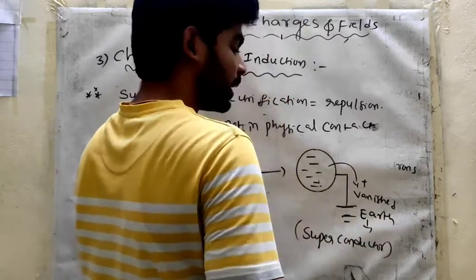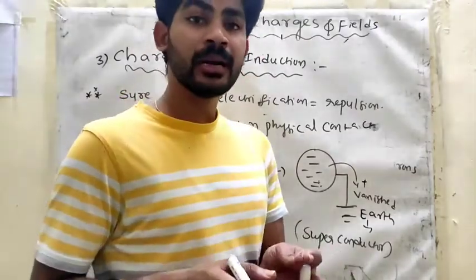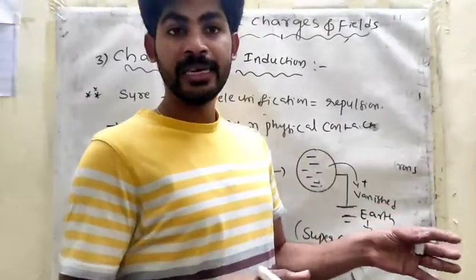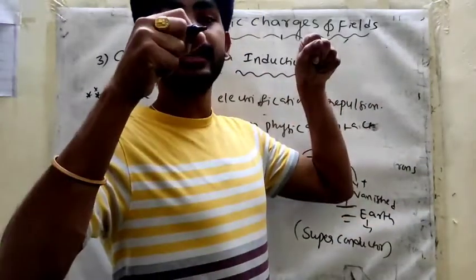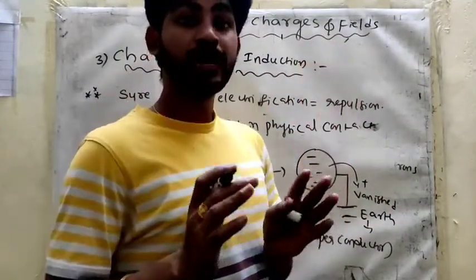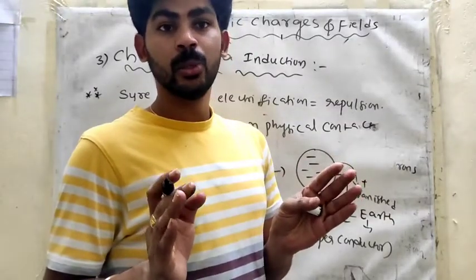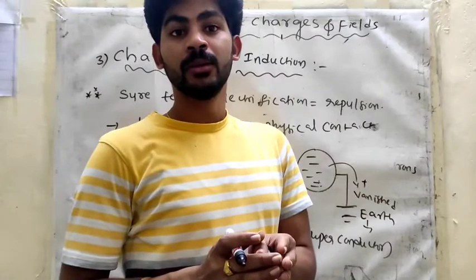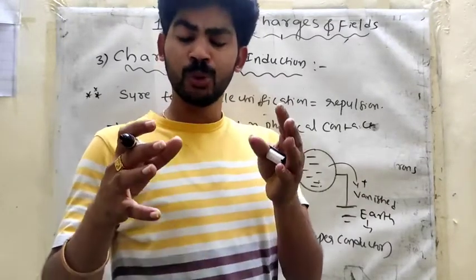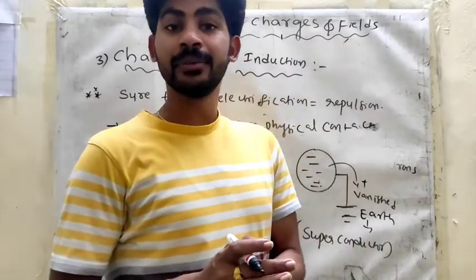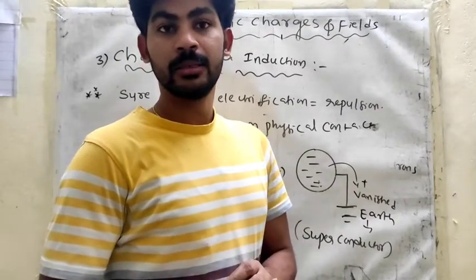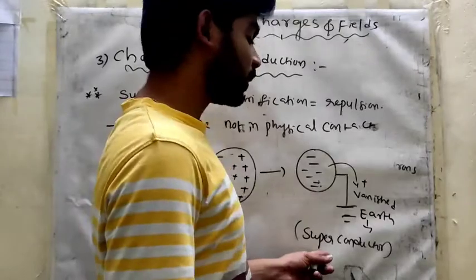In the superconductor, you can give n number of electrons, or take n number of electrons from the Earth's surface, and the superconductor value does not change. Because Earth is a very huge sphere, a very big conductor in the universe. That's why Earth is a superconductor.